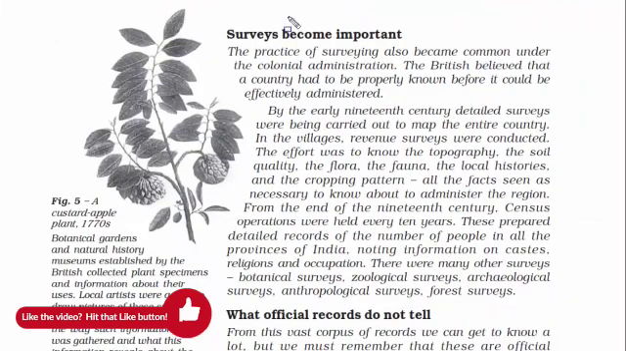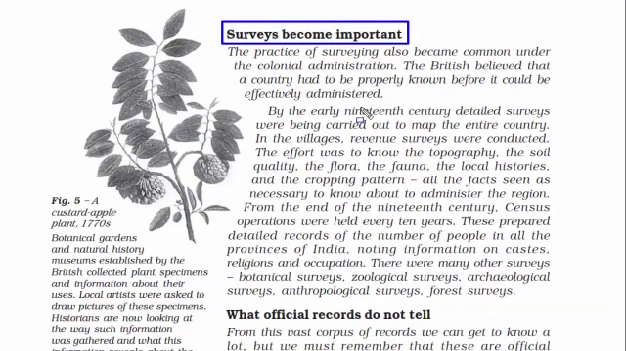Apart from writing records and building record rooms, the British did another important thing, which is conducting surveys. It was a common act under the colonial administration. And look at this line over here. The British believed that a country had to be properly known before it could be effectively administered. Now, don't you think this is true for everything that you do?